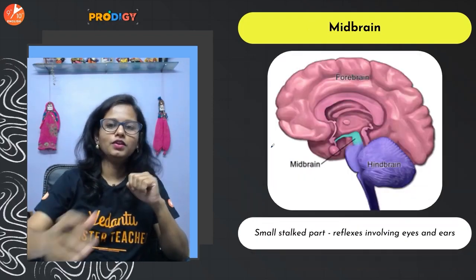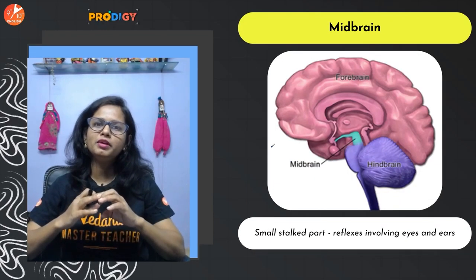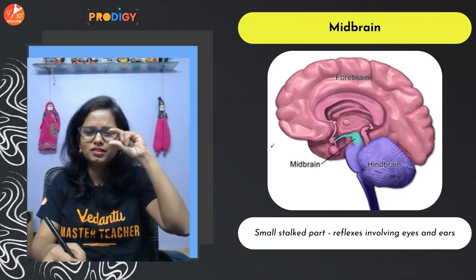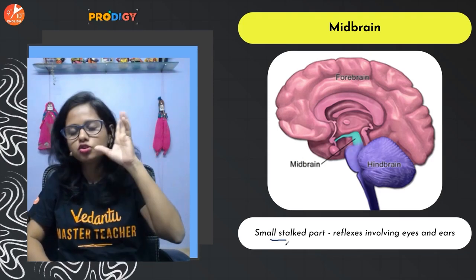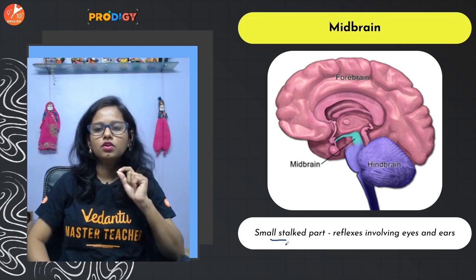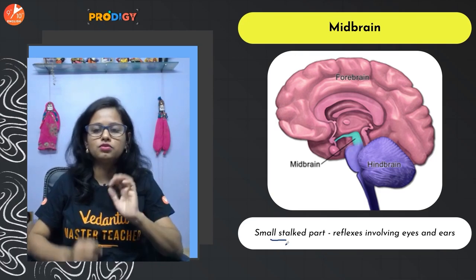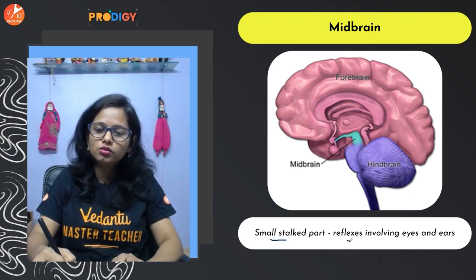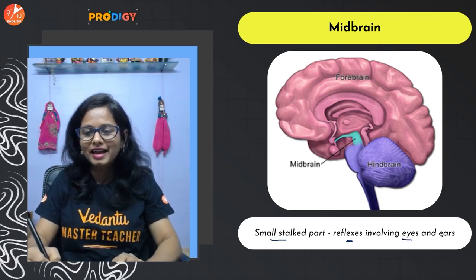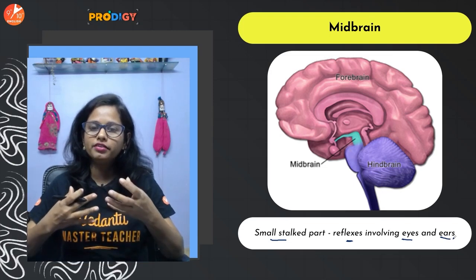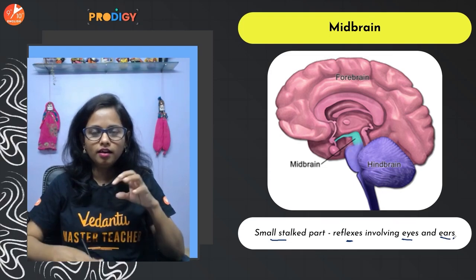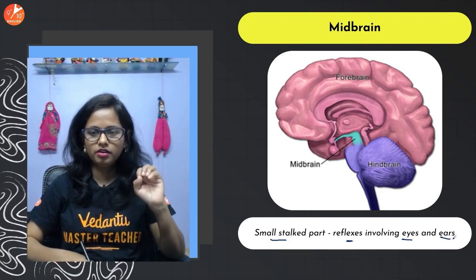Okay, now let us talk about the midbrain. The midbrain is very small. It is a small stalked part lying just below the hypothalamus, just below the thalamus. It controls reflexes which involve the eyes and ears. It helps in the processing of auditory and visual responses.